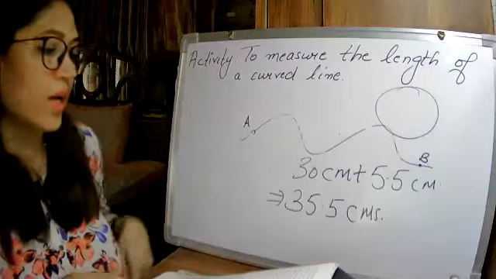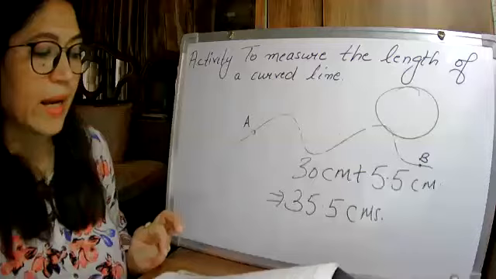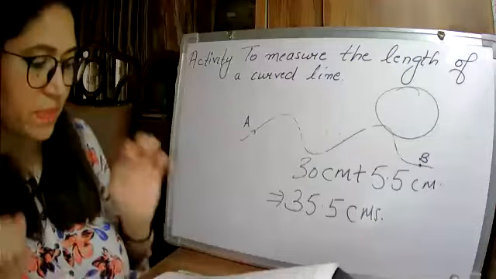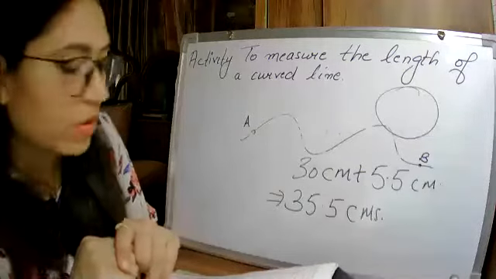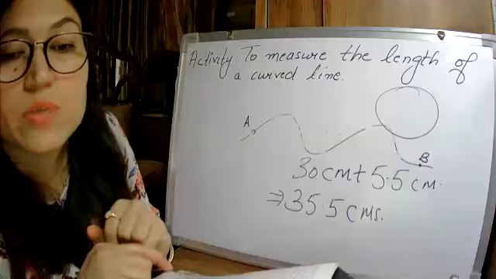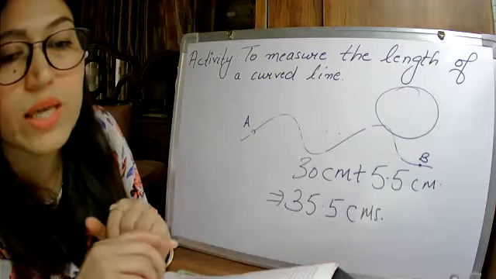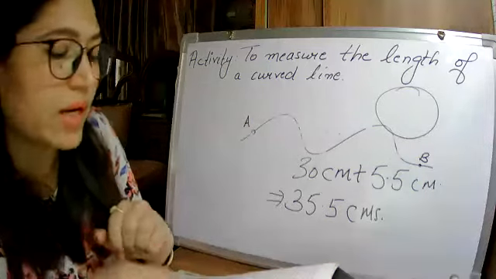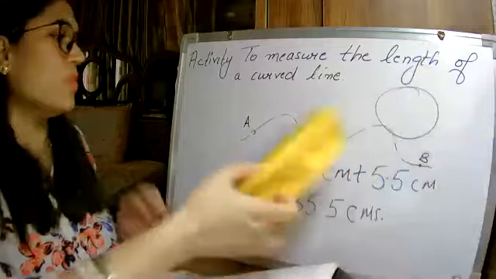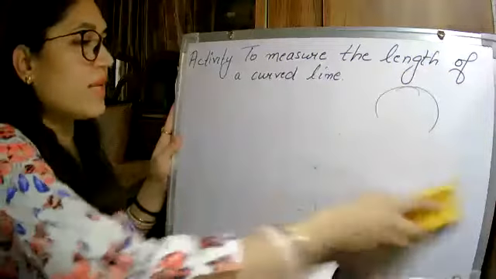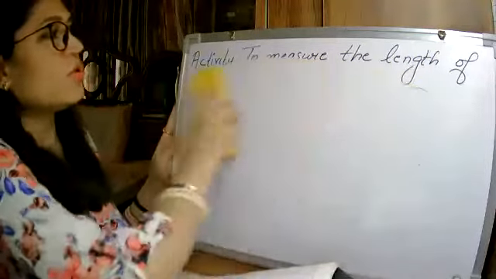Take care. Now see the next one. Activity 5. It is very simple, just a small one. There are so many things around us that are moving and some are at rest. So you need to know two terms here: motion and rest. I told you in the beginning of the chapter.